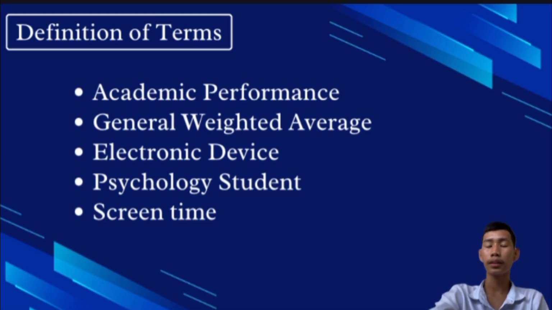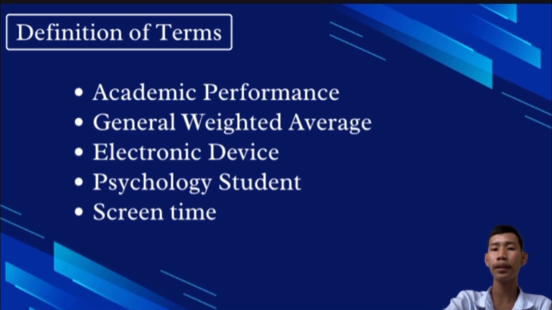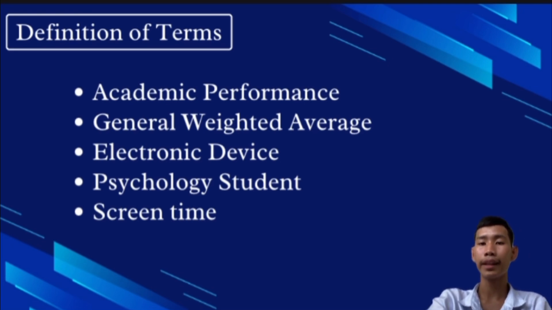The third one, electronic device. This pertains to the equipment that students are using for their screen time and hardware that gives control to the flow of electrical energy. The fourth one, psychology student. This refers to the respondents of the study where the researchers can assess their screen time and academic performance. And lastly, screen time. This pertains to the total amount of time spent using electronic devices with screens such as computers, smartphones, and tablets.